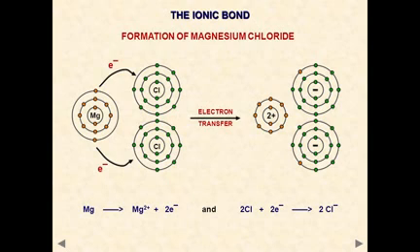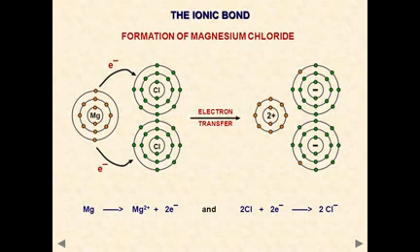So in molten state or aqueous solution, ionic compounds are conductors of electricity.